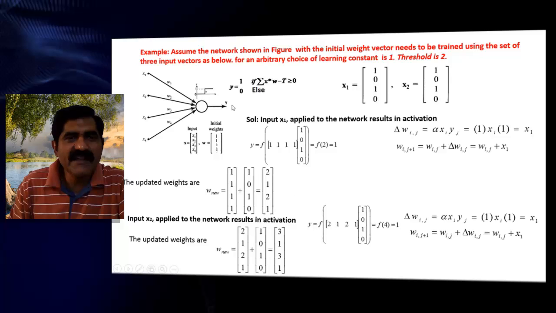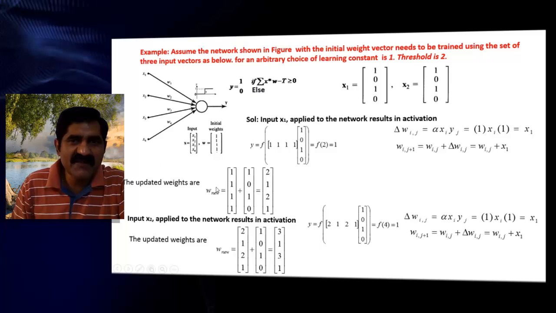This is another example you take. Here the learning constant is one, but here we are taking a threshold also. In the earlier case we had not taken any threshold, but here we have. If you exceed the threshold, only then you get the response, otherwise not. If you proceed the same way, you will get new weights like 3, 1, 3, 1. Here also weights are updated. Sometimes they will be added, sometimes subtracted.